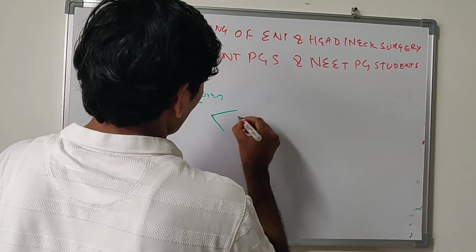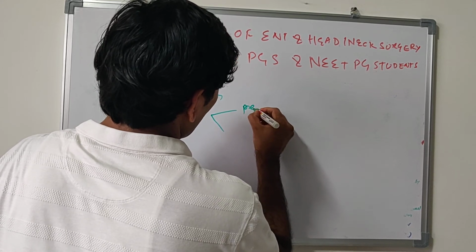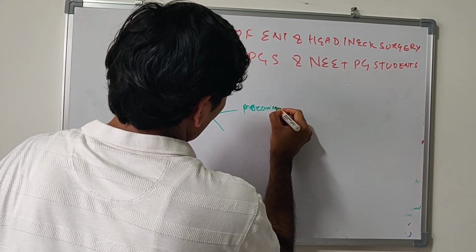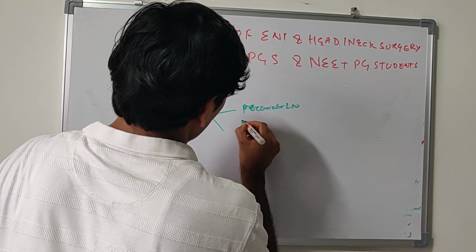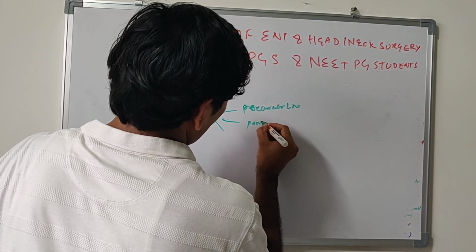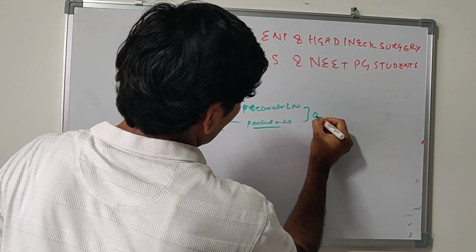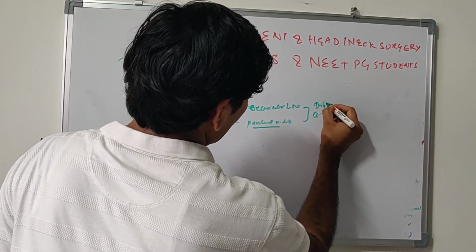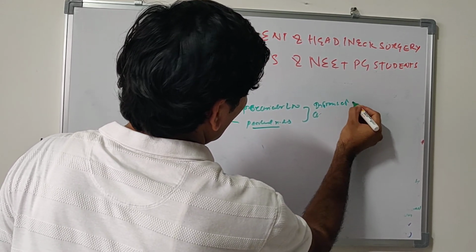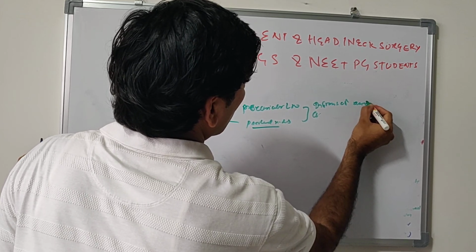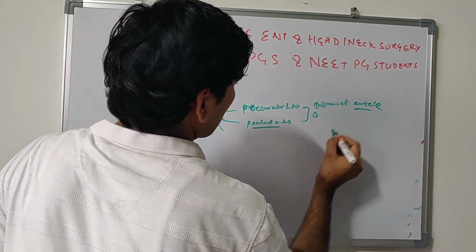Now preauricular lymph nodes and parotid nodes are in front of auricle. Okay.